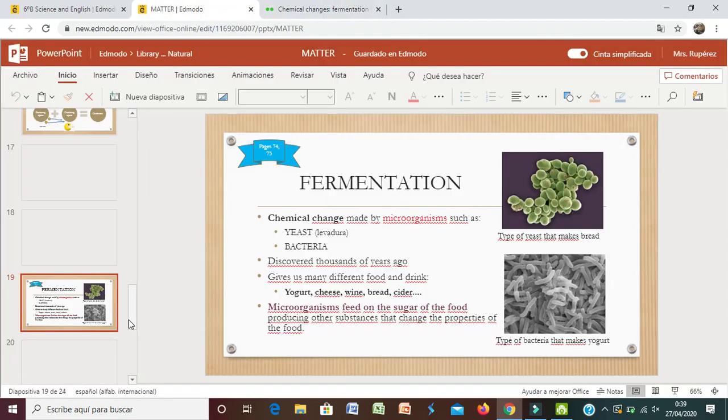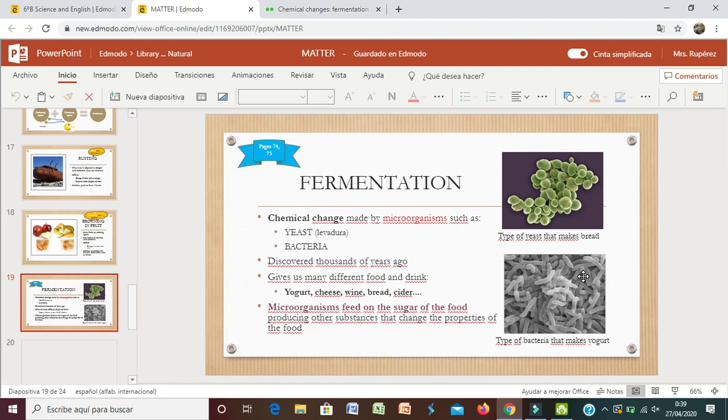Okay, here, yes, fermentation. So what is fermentation? Fermentation is a chemical change made by microorganisms such as yeast or bacteria. Yeast, levadura. This is an example of the yeast that makes bread, and this is an example of the bacteria that makes yogurt. It was discovered thousands of years ago and gives us many different foods and drinks: yogurt, cheese, wine, bread, cider, esto es sidra.